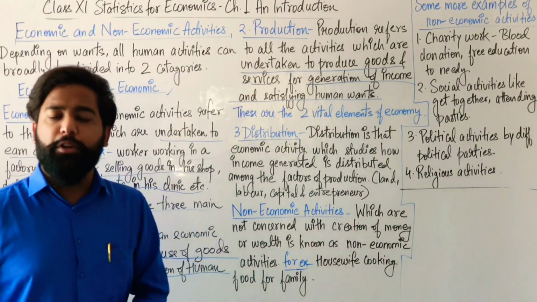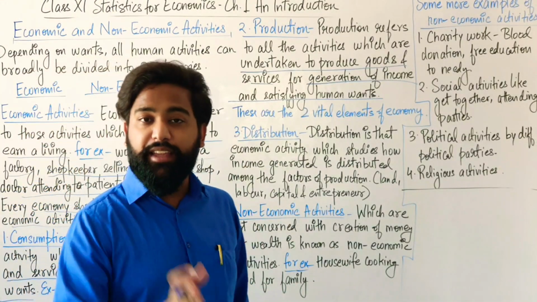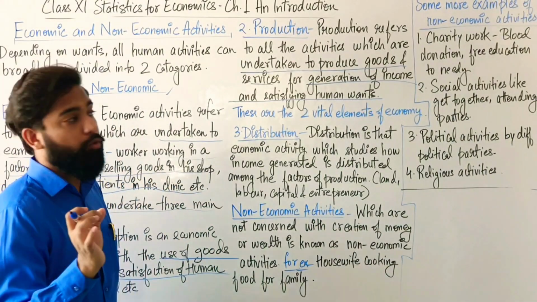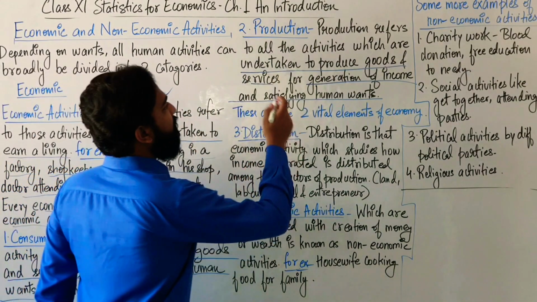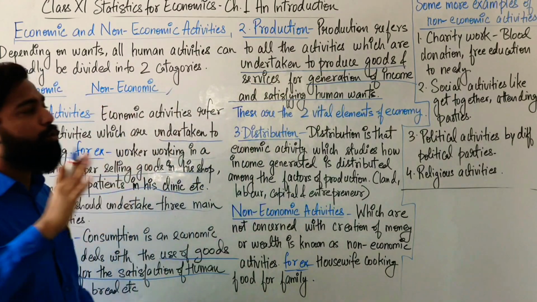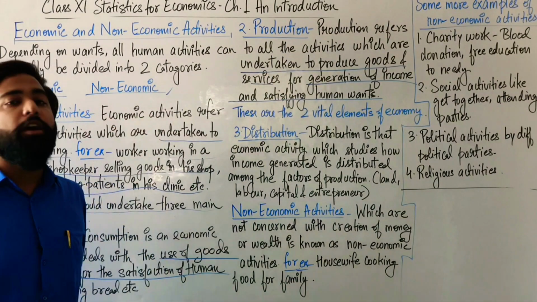Because as I am producing goods, those goods are being purchased by the consumers, and they are satisfying their human wants. So, once again, production refers to all those activities which are undertaken to produce goods and services for generation of income and satisfying human wants.